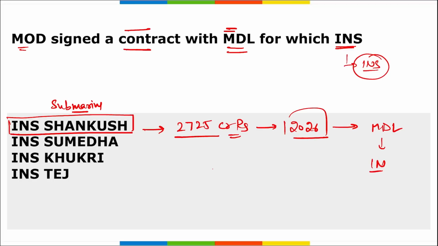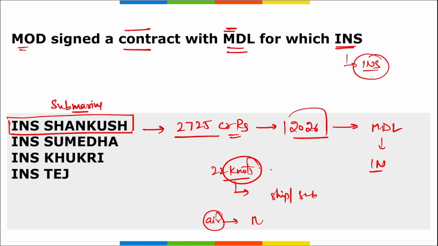Then remember INS Shankush, it belongs to the Shishumar class of submarines and they have a speed of 22 knots. Correct? If we are talking about the speed of a ship or submarine, then it is in knots or nautical miles. But if we consider the speed of aircraft, we consider it with Mach. That is, 1 Mach is equal to the speed of sound.